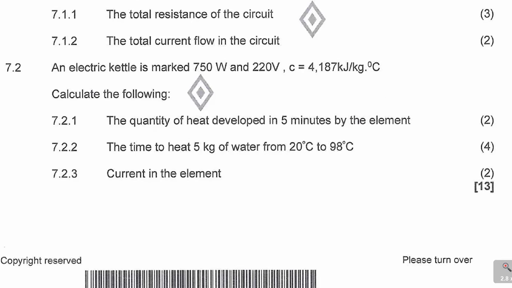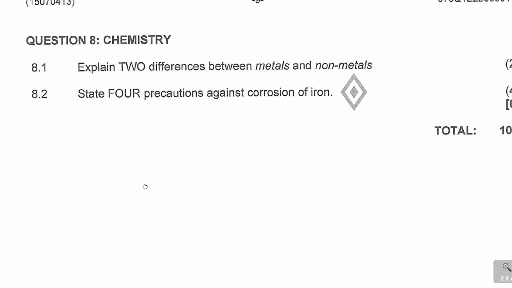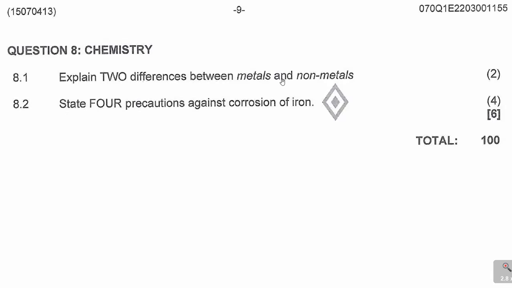And then that was electricity, and then question 8, the last question here, is on chemistry. It's a small section. It says state the difference between metals and non-metals, and then state 4 precautions against corrosion of iron. So that was the end of the paper.